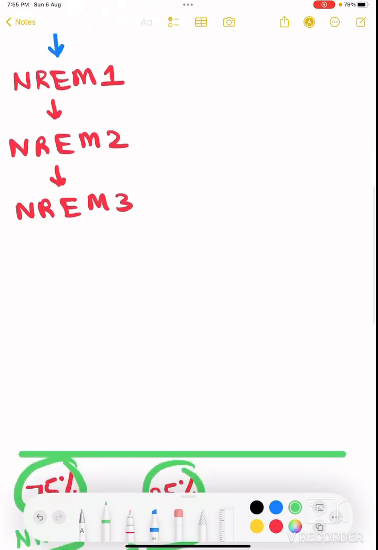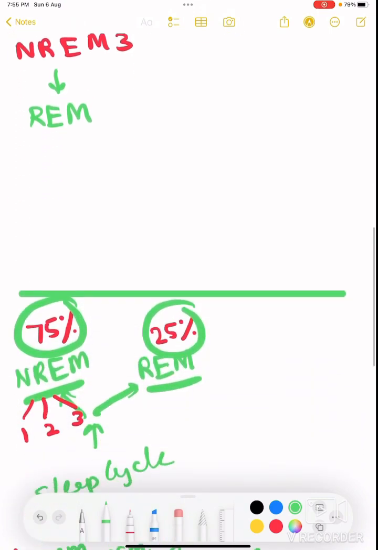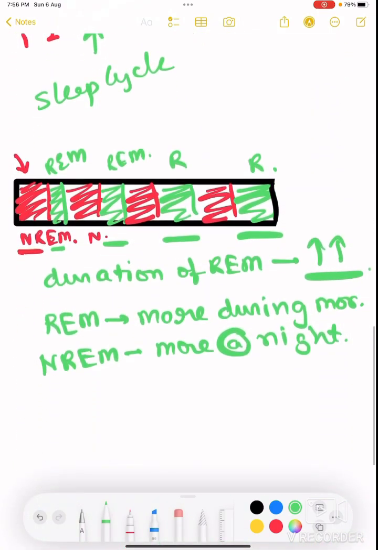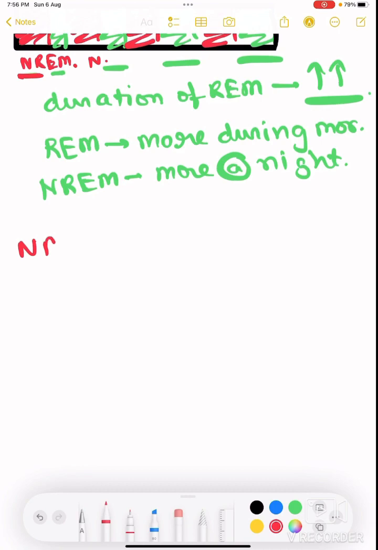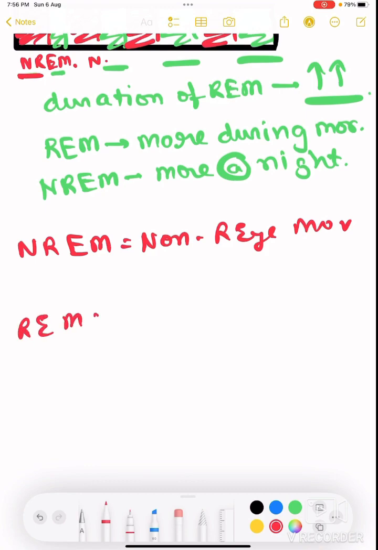After we have done our NREM sleep, we enter REM sleep, and there is only one REM. REM stands for rapid eye movement and NREM stands for non-rapid eye movement. So NREM sleep means non-rapid eye movement, and REM sleep stands for rapid eye movement.